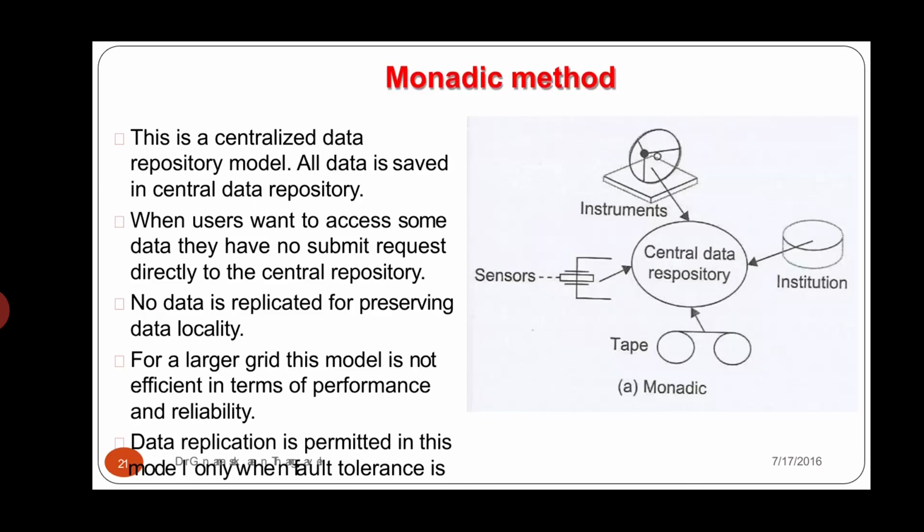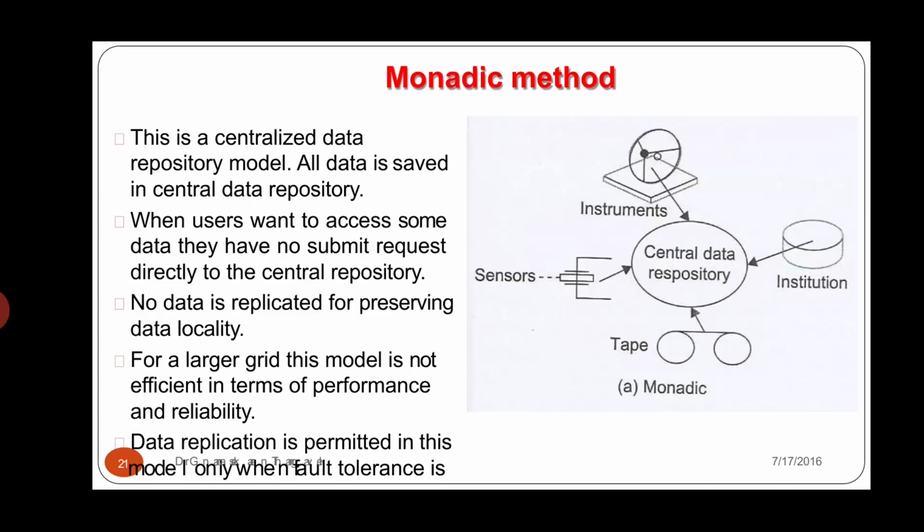This is the diagram of the monadic method. The diagram shows what it does exactly. Now we explain here. This is a centralized data repository model. Here all data is saved in a central data repository.